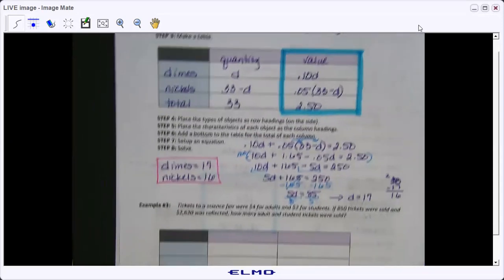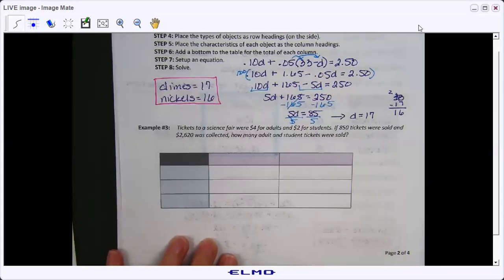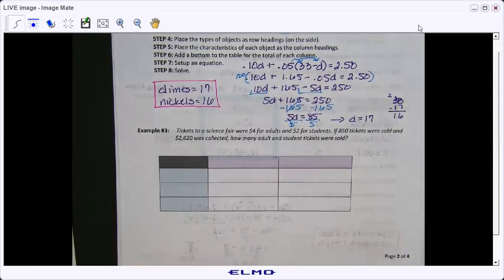Okay, so what I would like for you to do right now is read example number 3. I want you and your partner to come up with how to label the chart. What goes in the rows, what goes in the columns. Then we're going to check back in, and if you feel comfortable starting to fill out the chart, you can. But the first thing I want you to practice is just being able to label the chart based on what we've done, okay? So I'm going to give you a couple of minutes to do that.